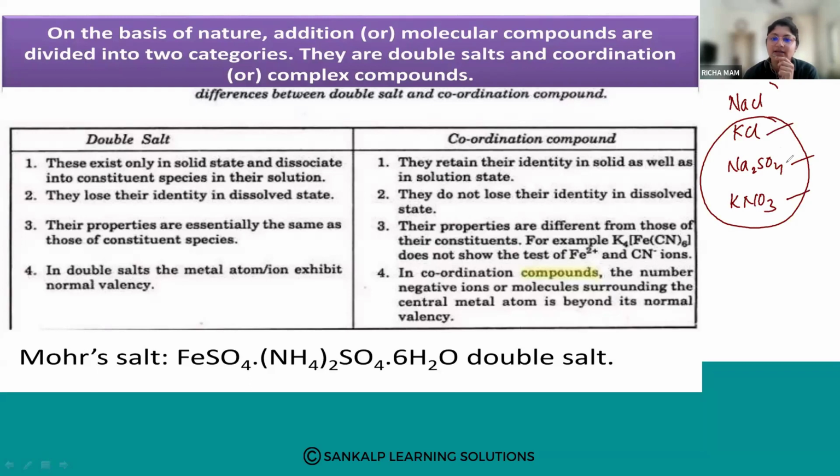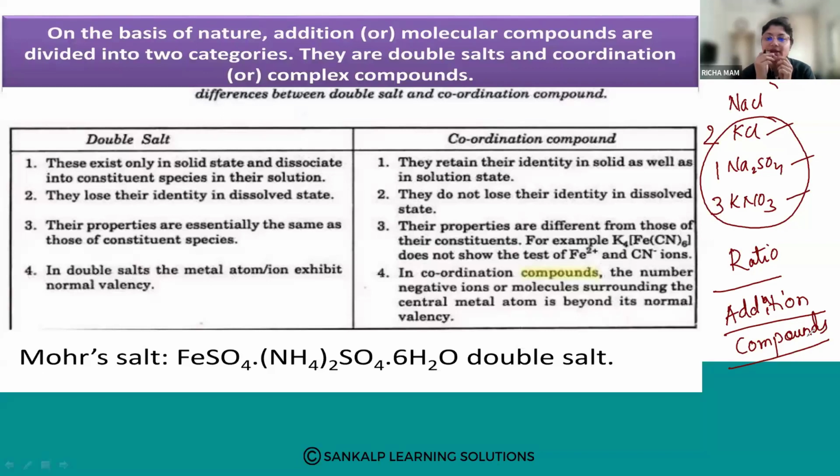When these separate compounds are mixed in a proportionate, or stoichiometric, ratio, for example 2 moles of KCl, 1 mole of this and 3 moles of that, in a proper stoichiometric ratio, then they are called addition compounds.